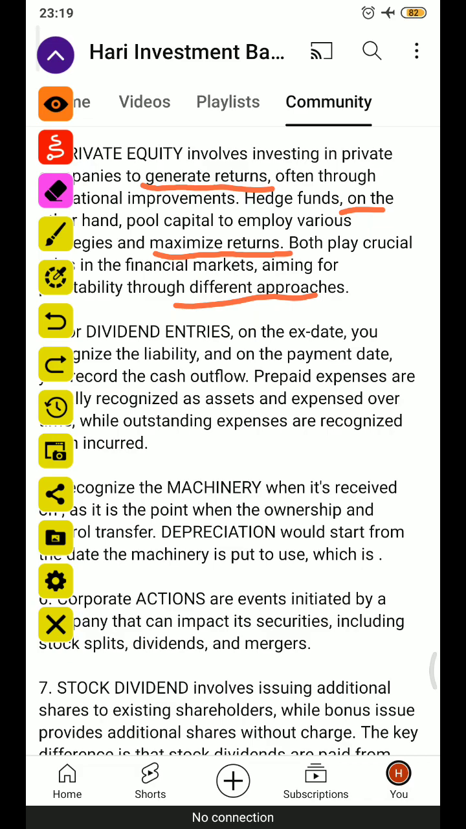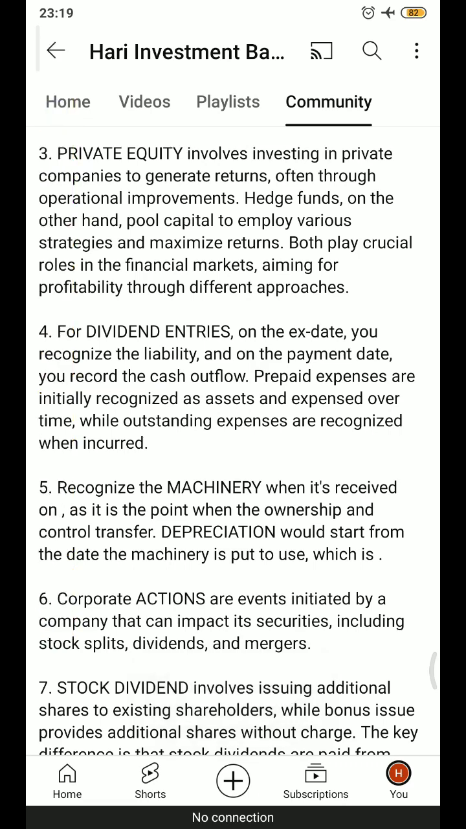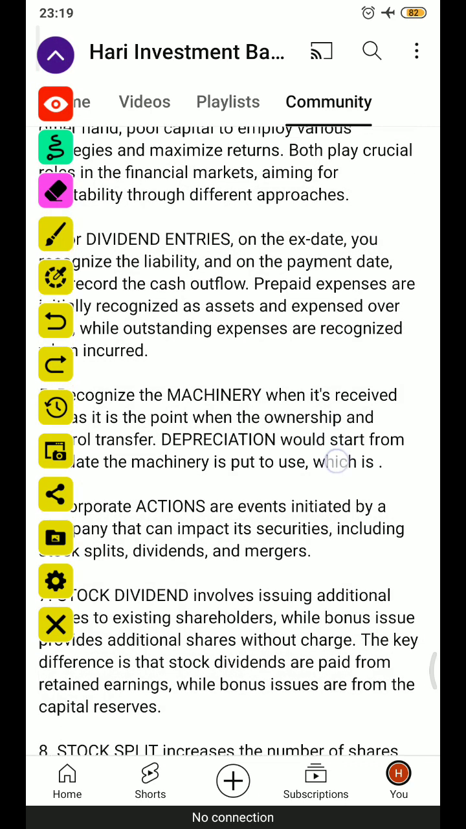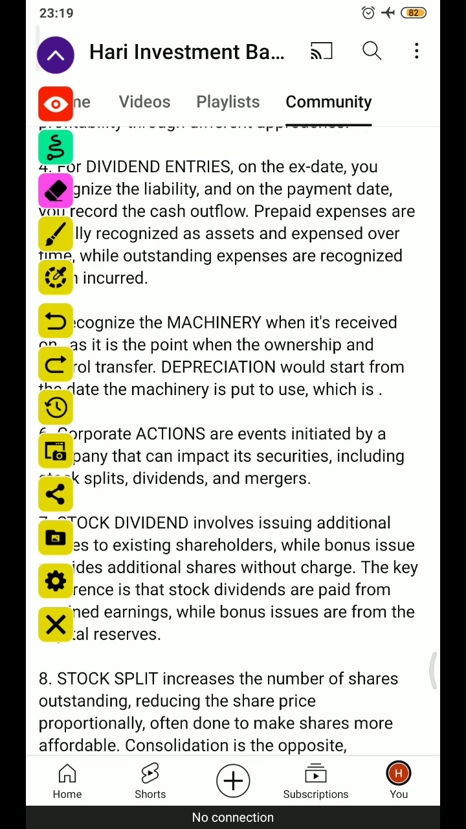And next, dividend entries. What do dividend entries mean? On the ex-date you need to recognize the liability. On the payment day you need to record the cash outflow. So there will be two entries for dividend entries. On the ex-date you need to recognize a liability, and when you are paying you need to record the cash outflow. Debit what comes in, credit what goes out.